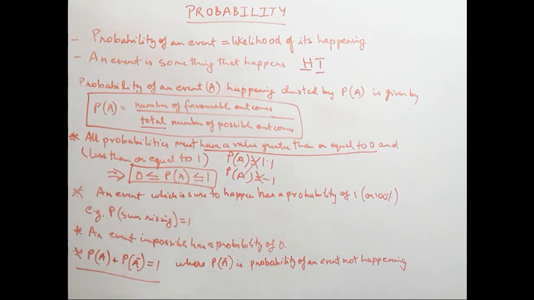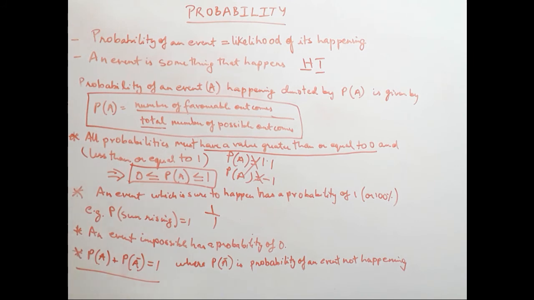An event which is sure to happen has a probability of 1, or it is 100%. For example, the rising of the sun. What is the probability that the sun will rise tomorrow? Definitely it's 1. Why? Because it is not like the sun may rise or may not rise. The sun will rise, so there is only one total outcome possible. The favorable event is the sun rising. So it is 1 upon 1, which is equal to 1. So the probability of the sun rising is 1.